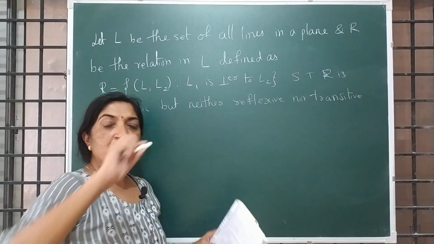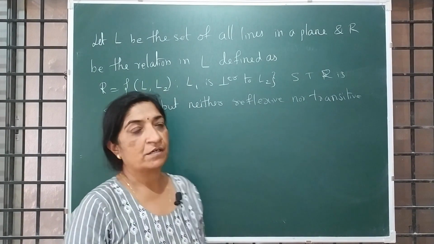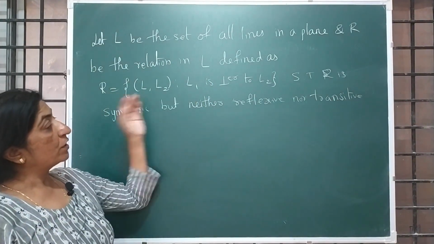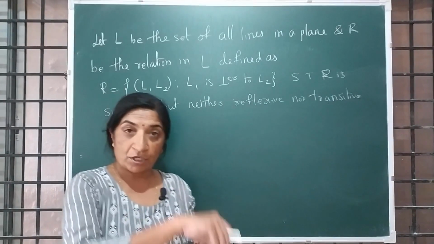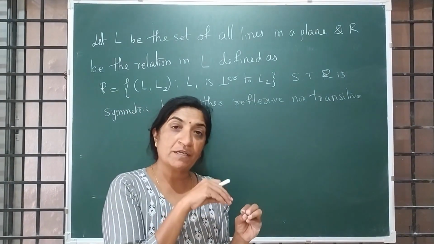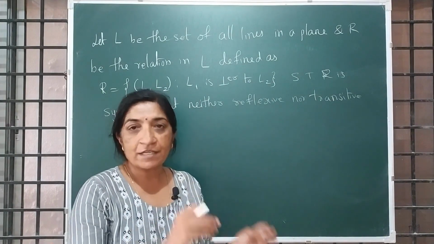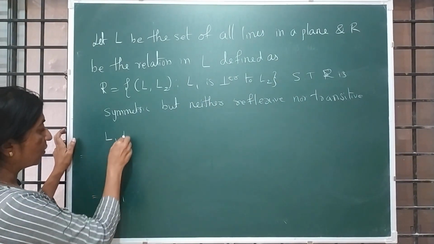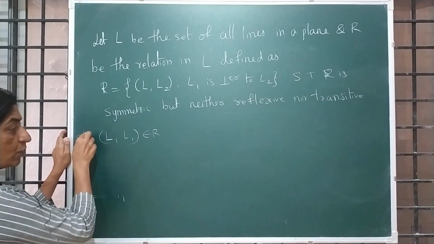See, sometimes to support our question we require the figure. L is a set of all the lines, and how is the relation defined? L1 comma L2. For this particular example, what is the meaning? L1 is perpendicular to L2. That means the first line is perpendicular to the second line. So can we write L1 comma L1 belongs to R? Is every line perpendicular to itself?